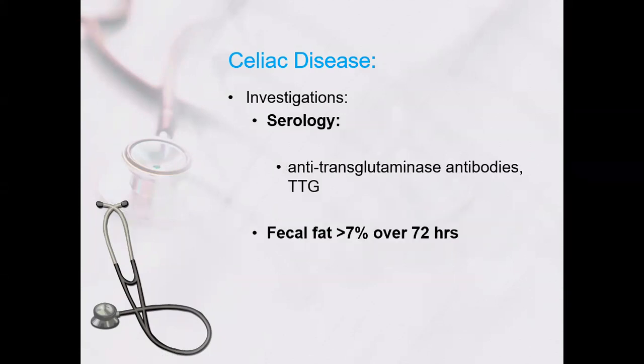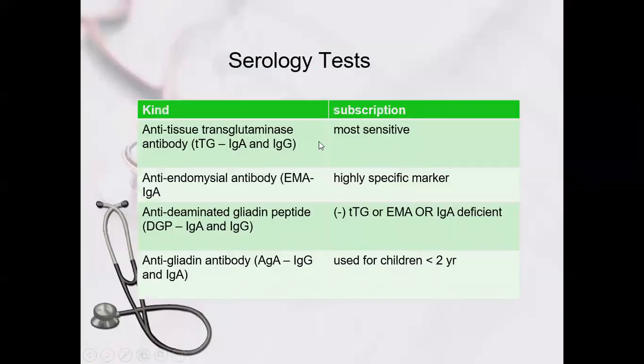Then there is a serological test, a specific test, the transglutaminase antibodies, to diagnose celiac disease. As already told, fecal fat more than 7% in 72 hours. These are different antibodies that you can go for in serology for celiac disease.